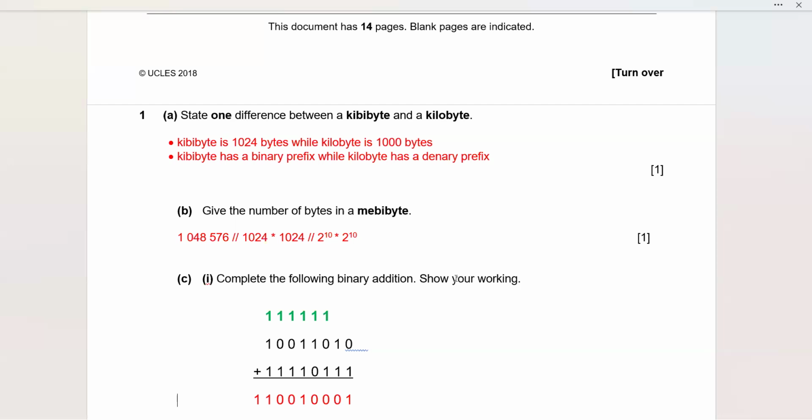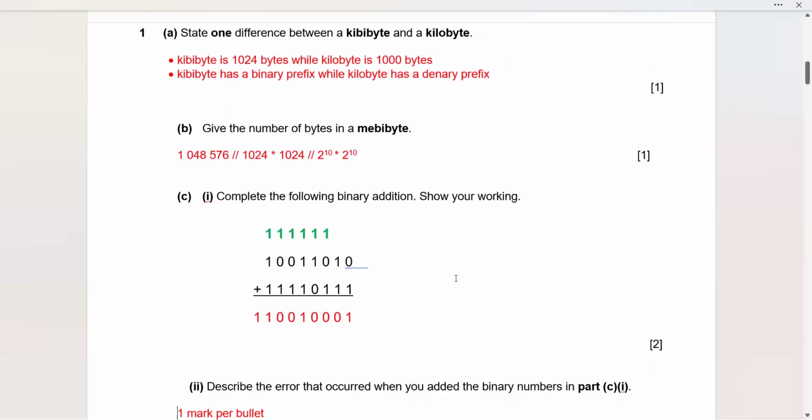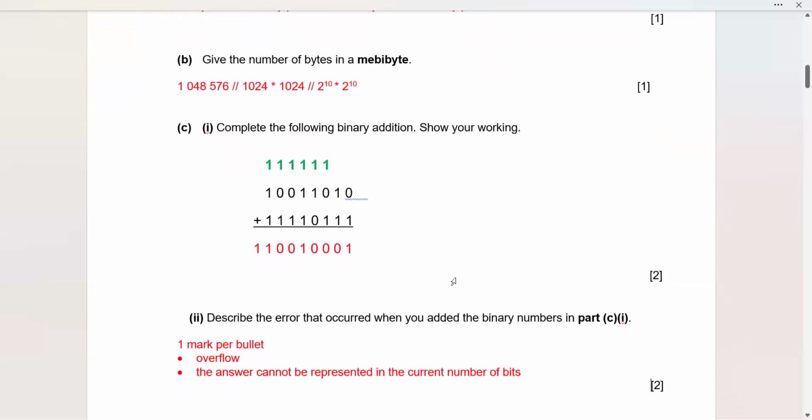Part B, give the number of bytes in a megabyte, and a student can say 1048576 if he remembers, or if he says 1024 into 1024, that is also correct. Or if he says 2 to the power 10 into 2 to the power 10, that is also correct. So in this manner, you will be able to score 1 out of 1 because you have answered the question accurately. Part C, complete the following binary addition, show your working.